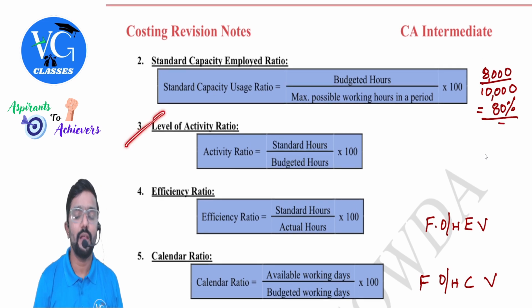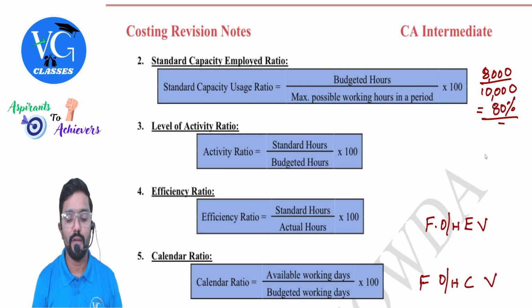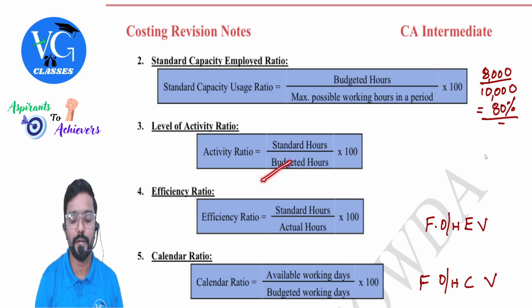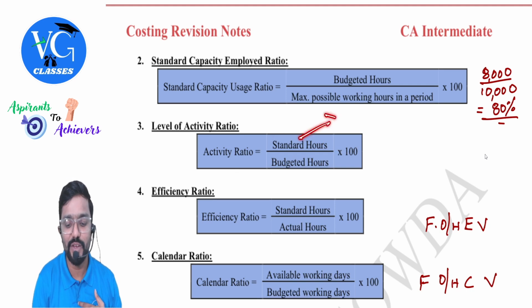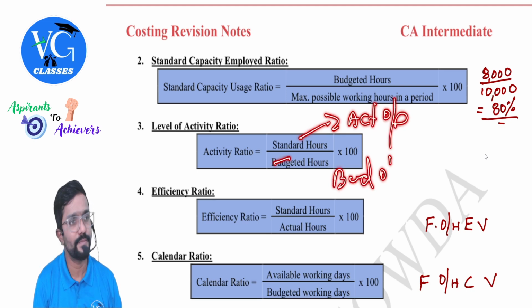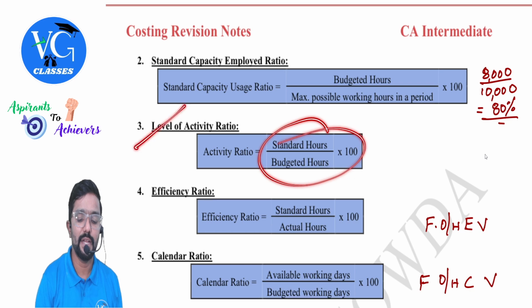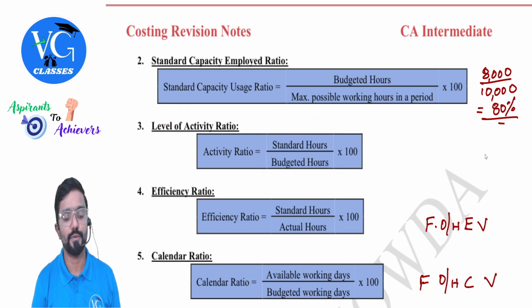Next, level of activity ratio. Sir, how much is my activity when compared to plan? Standard hours divided by budgeted hours. Sir, both are one and the same. No, I already covered it. Standard hours will always be for actual output, whereas budgeted hours will always be for budgeted output. Clear? Yes, sir. So divide each other and you will calculate the activity ratio.